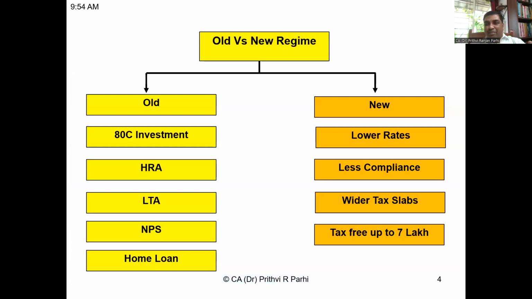Now let us make a broad comparison between these two schemes. First of all, old versus new regime, let us compare. Under old scheme, you see certain key benefits appearing on the left side. First of all, deductions under Section 80C. Many taxpayers make certain investments in life insurance premium, national savings certificates, provident fund.